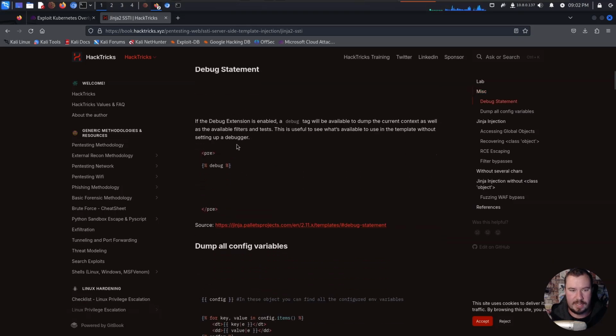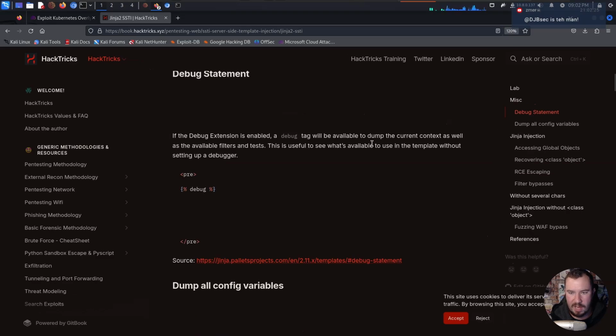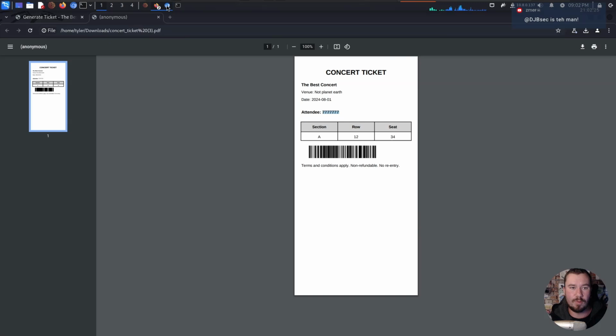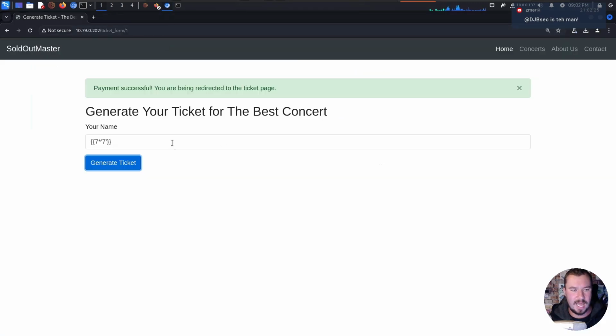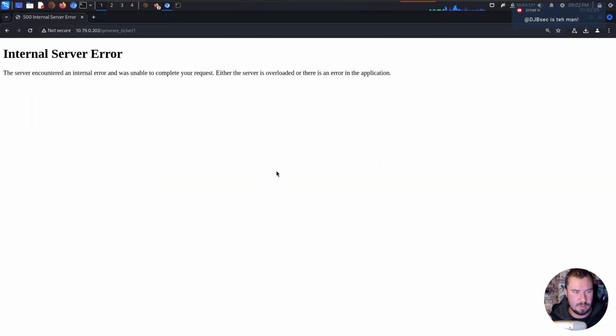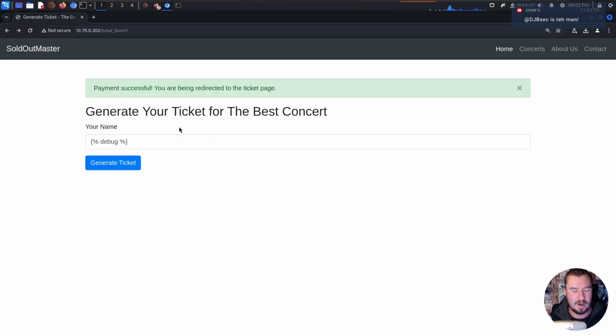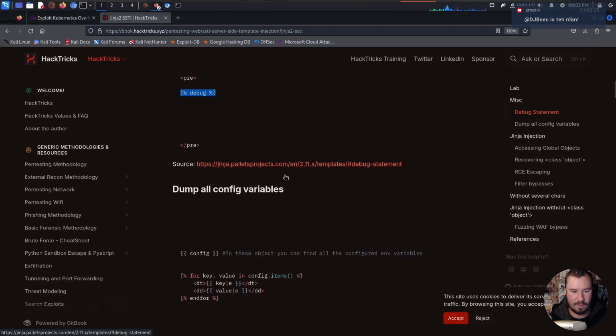So we can try a debug statement. If the debug extension is enabled, a debug tag will be available to dump the current context as well as the available filters and tests. This is useful to see what's available to use in the template without setting up a debugger. So we can just try it. This will only work once again if debug is enabled, but it's always worth trying. So we will generate ticket, and you can see it failed out with an internal server error. So that is not going to work for us.